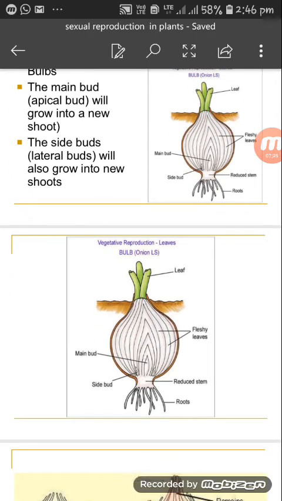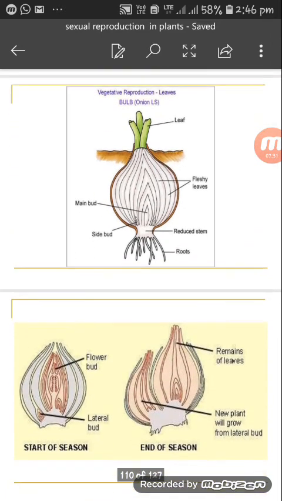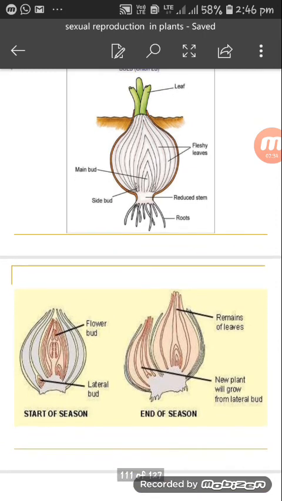Look at this vegetative reproduction in leaves. Onion bulb. See how it looks at the start of the season. The lateral bud, the flower bud. At the end of the season, a new plant will grow from the lateral buds. Remains of leaves. Recall the onion that you have seen.